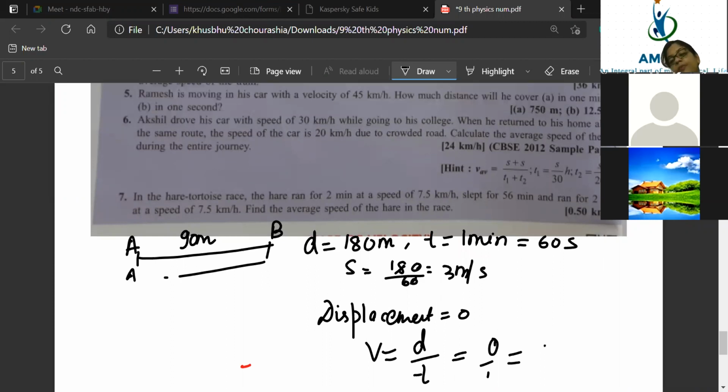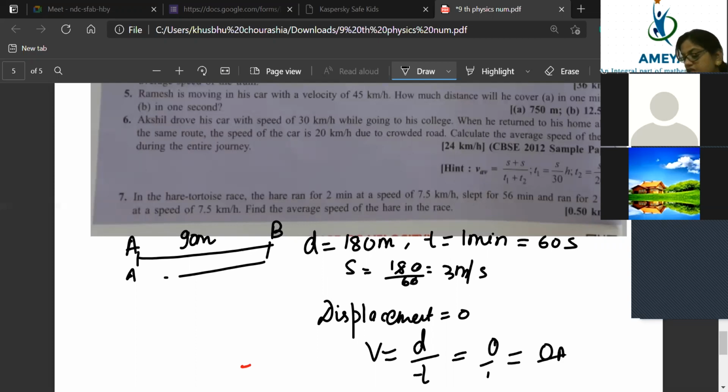So beta, here it will become 0 by 60, because time we are going to convert into seconds. So velocity here is 0 meter per second.